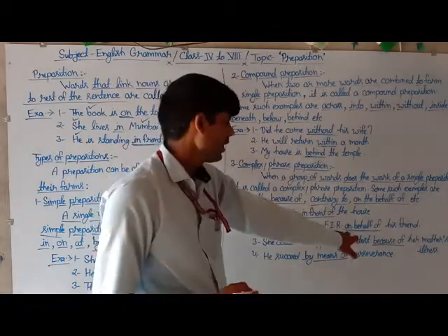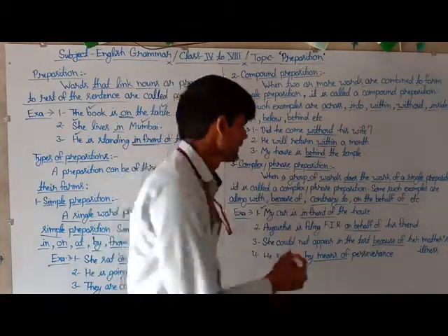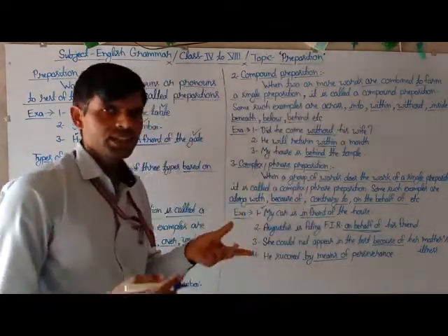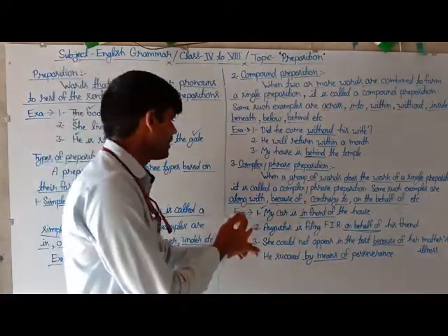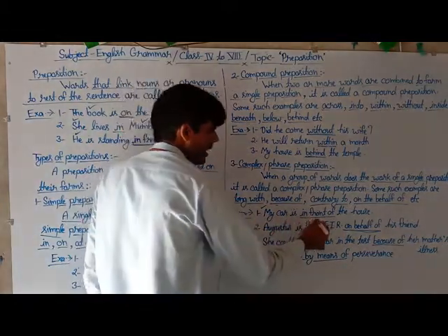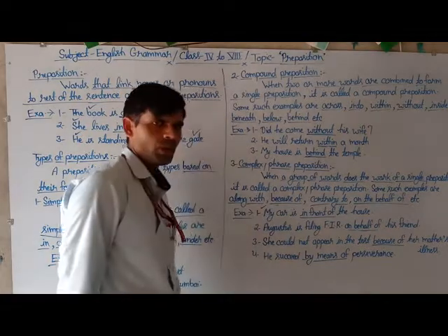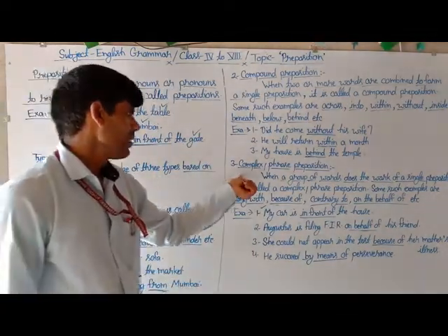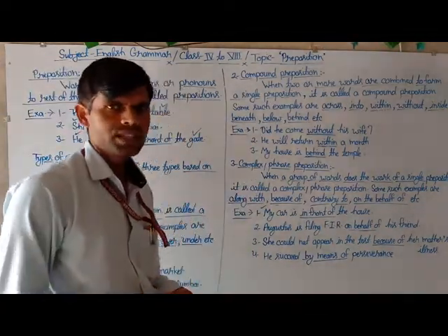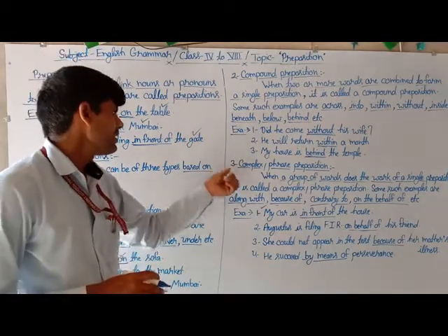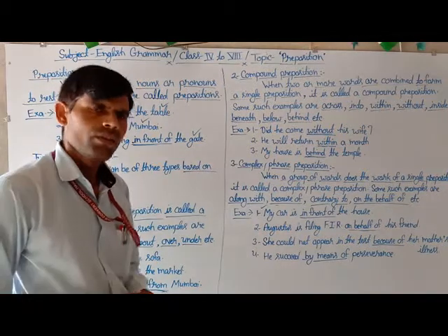This is also a group of words which works as a single preposition in the particular sentence. So this is also counted as a complex or phrase preposition. So students, we can say that when a group of words does the work of a single preposition in a sentence, this is called the complex or phrase preposition.